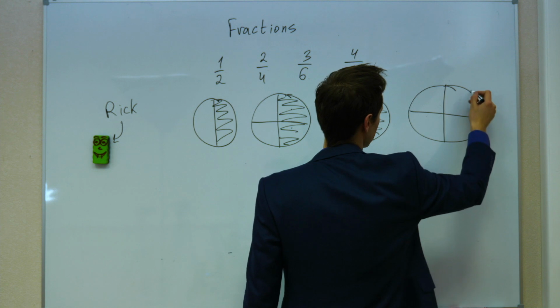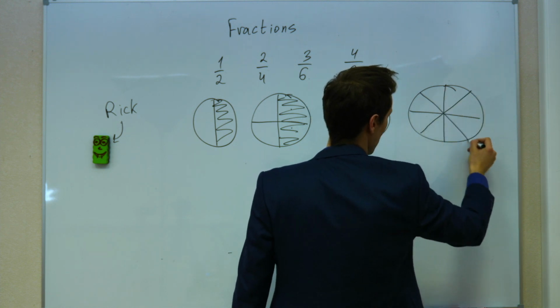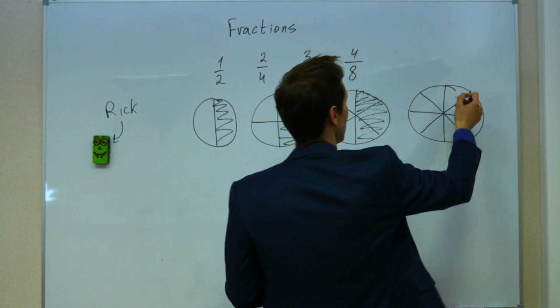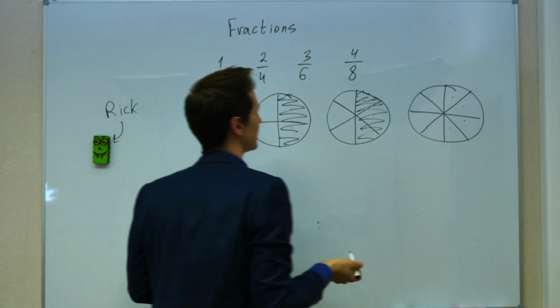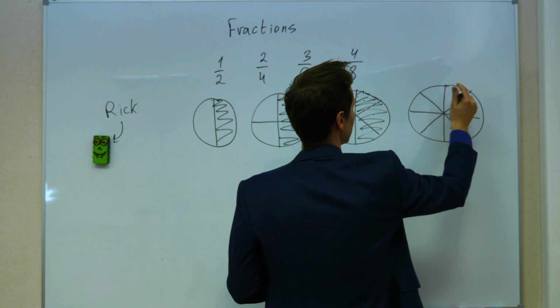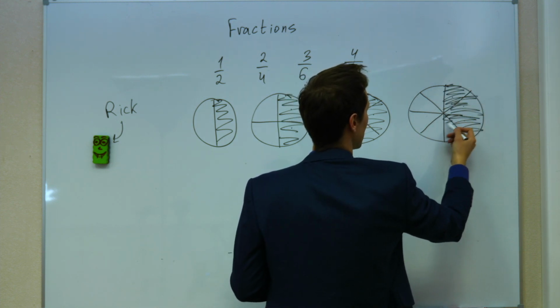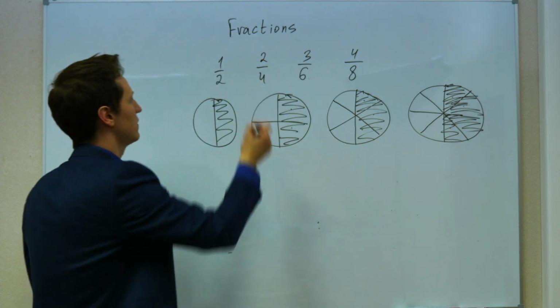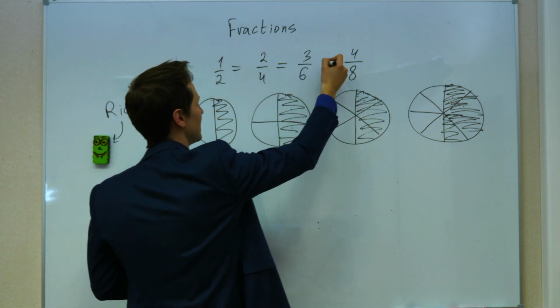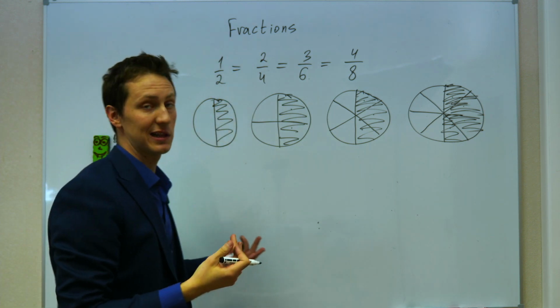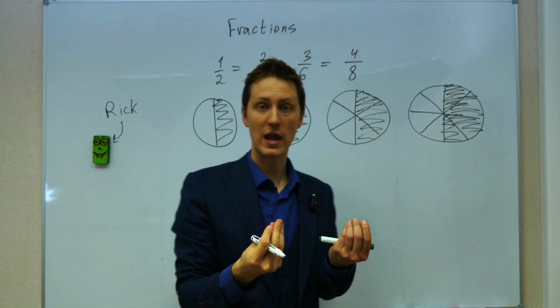It's just the same as cutting a pizza. Every pizza has 8 pieces. Not every pizza, but some of them. 1, 2, 3, 4 pieces out of 8. So what we have is half a pizza. 4 pieces out of 8 is a half anyway. So these numbers all mean the same thing, but they are all written in a different way.